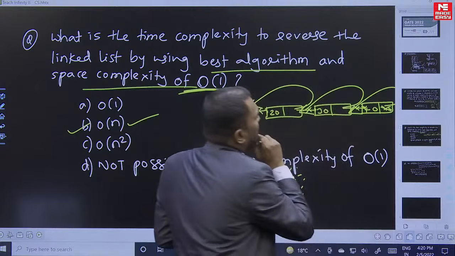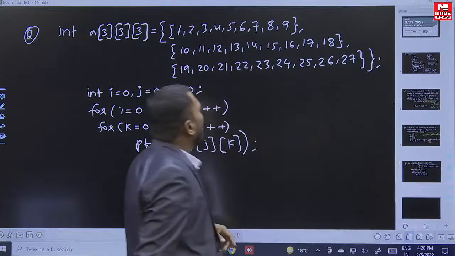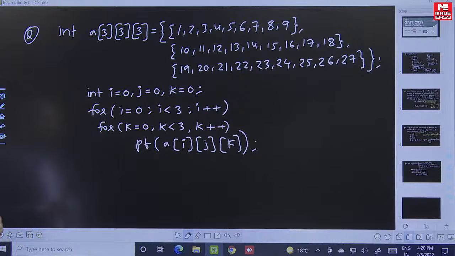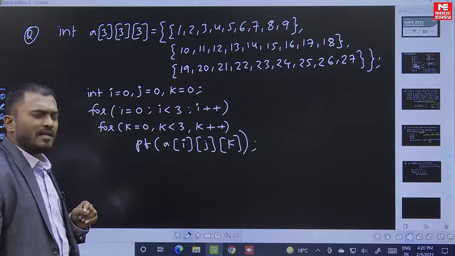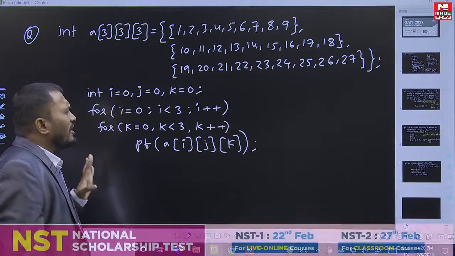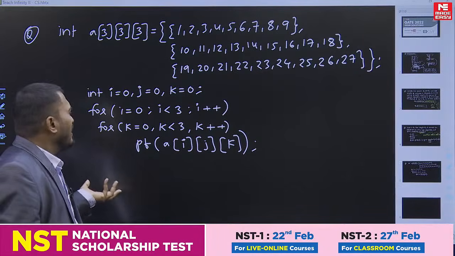So this is the third question. And the next question is also from programming. Understand here. This is based on the three-dimensional array. It is a simple question only, so you can comfortably solve it.